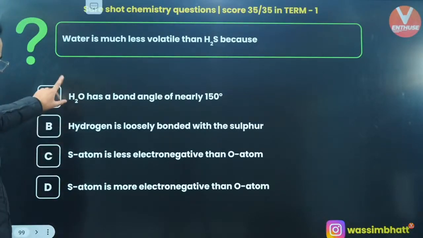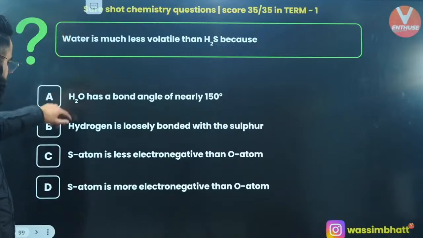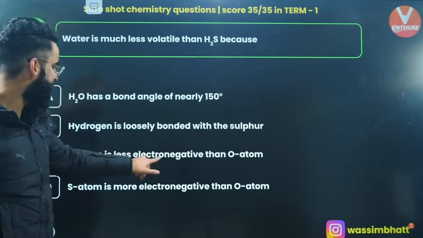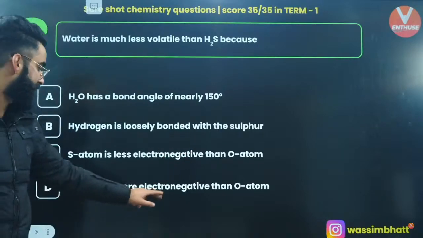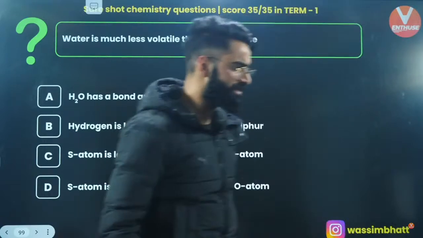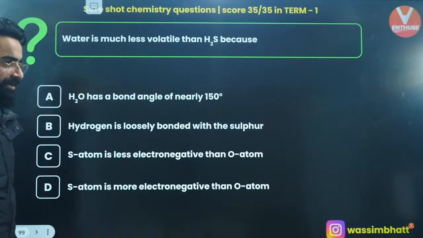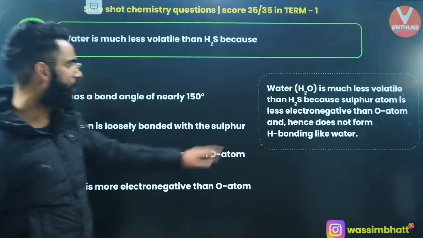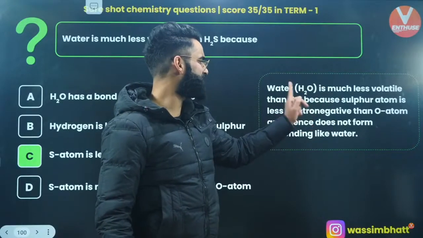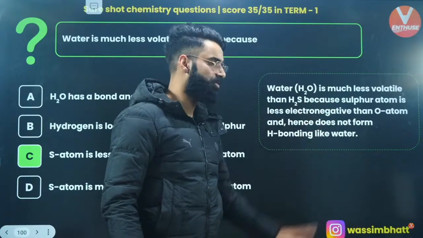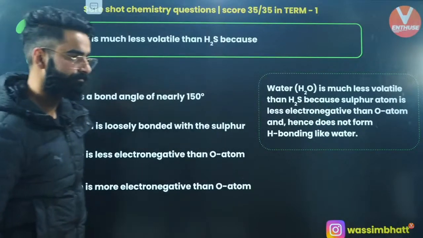The correct answer is going to be... H2O has got bond angle, nothing to do with this. Hydrogen is loosely bonded, nothing to do with this. Sulfur atom is less electronegative than oxygen atom. It's going to be option C, my dear people. Water is much less volatile than H2S because sulfur atom is less electronegative than oxygen atom, right? Hence it does not form hydrogen bonding like water.